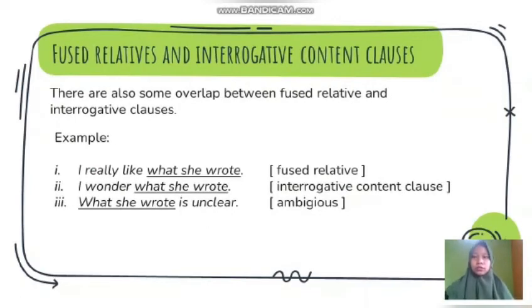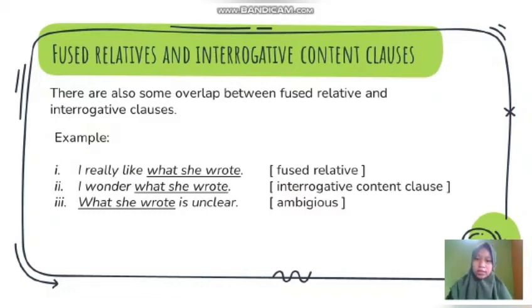Okay, we move to the part on fused relative and interrogative content clauses. In this part, there is also some overlap between fused relative and interrogative clauses that can make a sentence or clause ambiguous. So let's take a look at three examples and compare. Example number 1: I really like what she wrote. Number 2: I wonder what she wrote. Number 3: what she wrote is unclear.